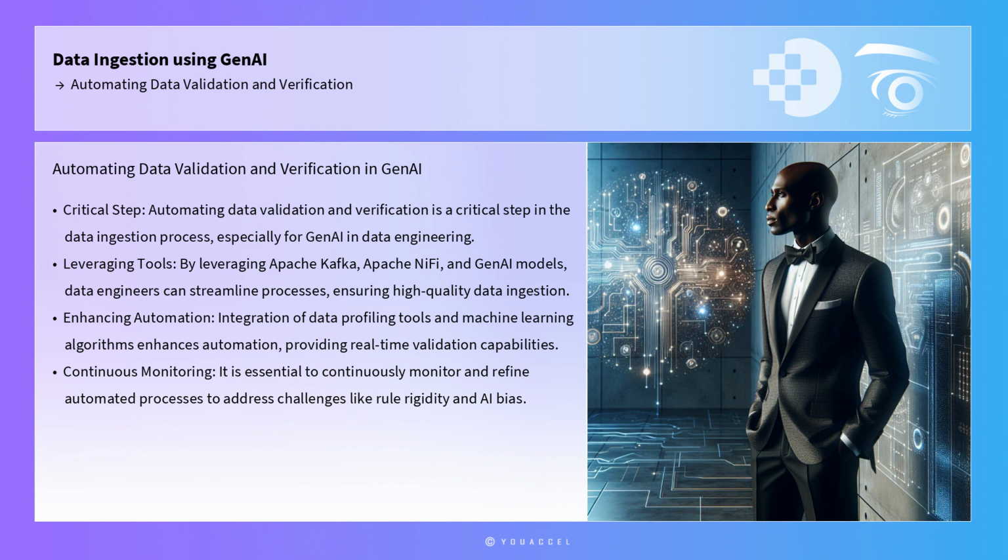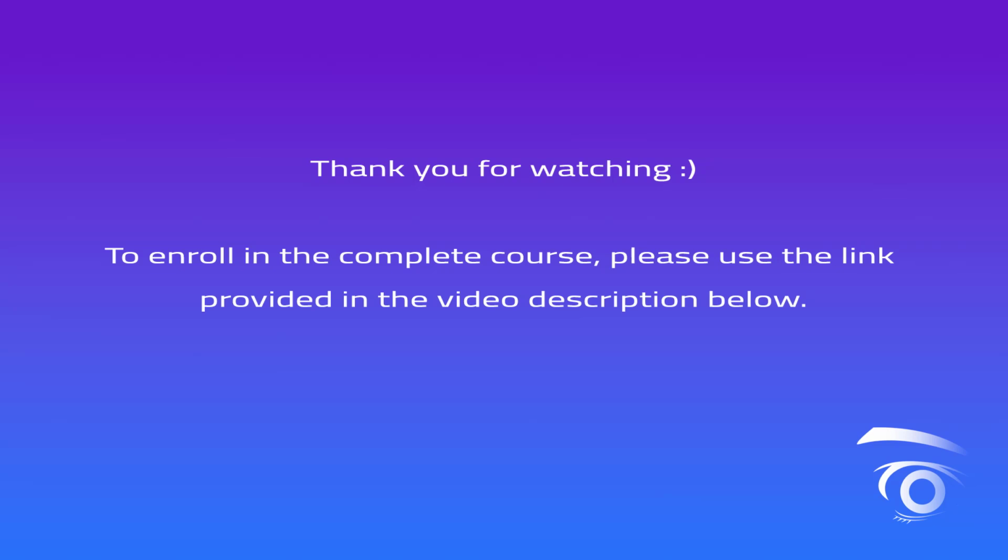However, it is essential to continuously monitor and refine these automated processes to address challenges such as rule rigidity and AI bias. By doing so, organizations can achieve greater data integrity, accuracy, and efficiency, ultimately driving better decision-making and business outcomes. This concludes the lesson.